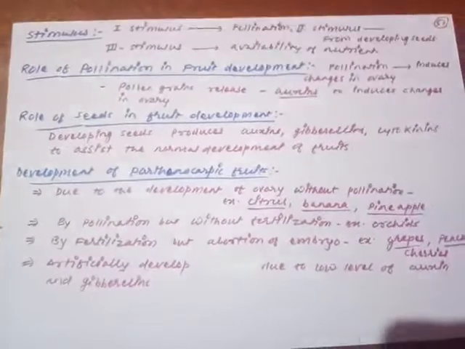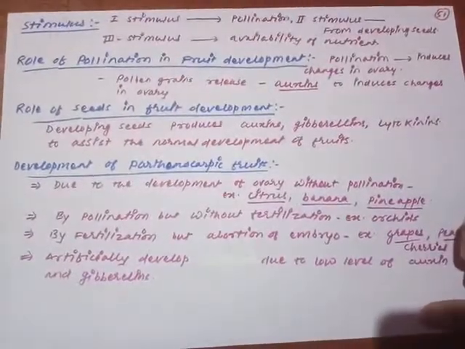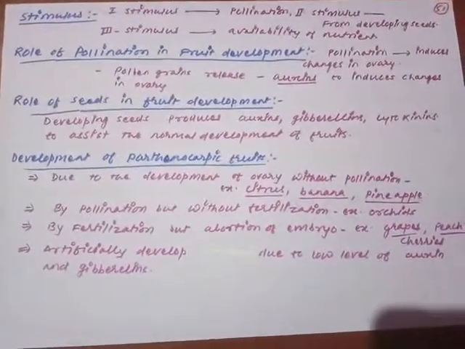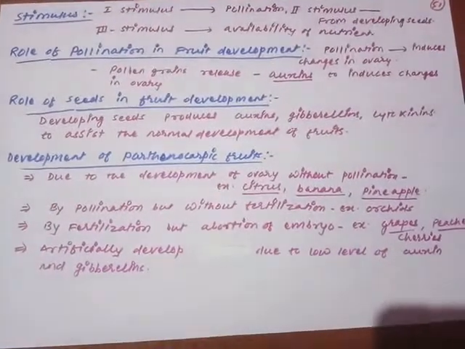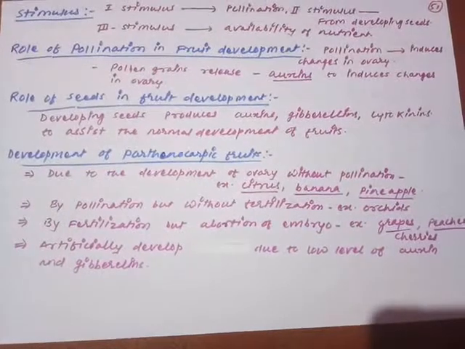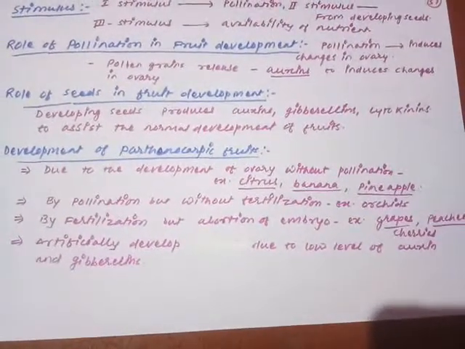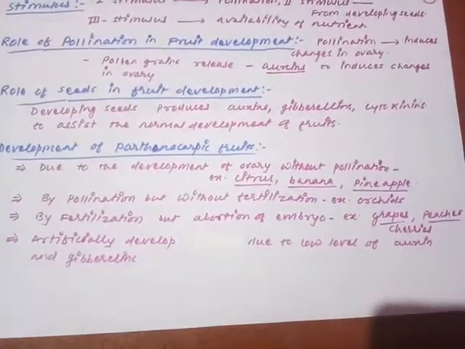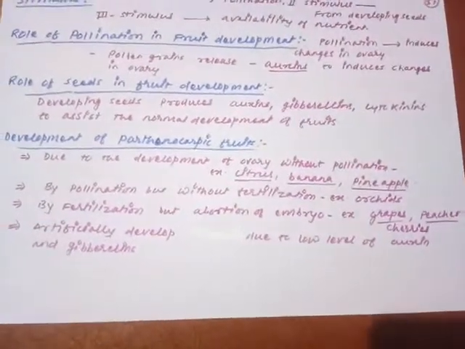The ovary is growing normally, and due to the normal development of the ovary, fruit can be developed. But why is it seedless, why without fertilization? Because in some cases the pollination fails, so at that time there is no formation of seed. The rest of the process will not be completed, but the fruit development will be there.